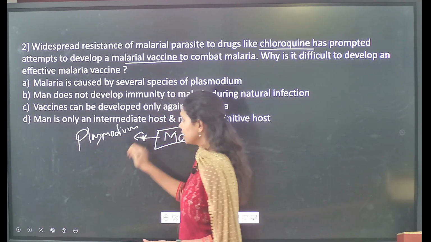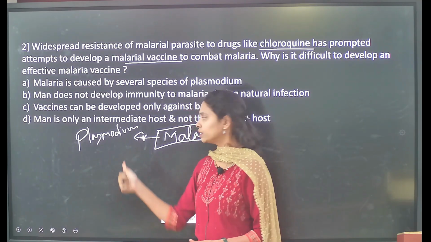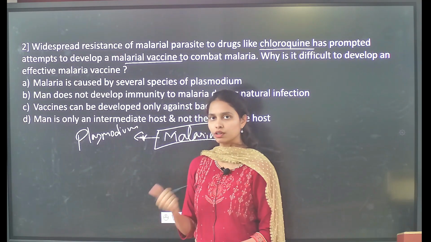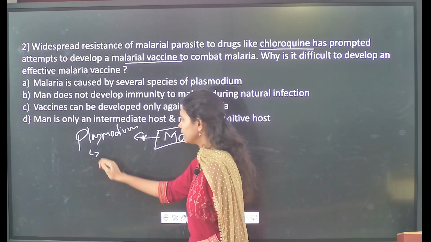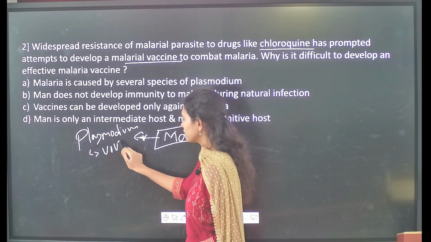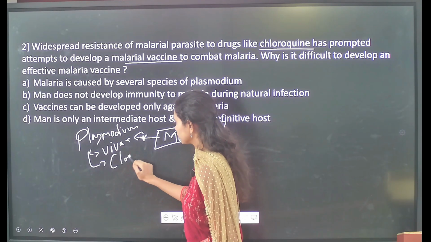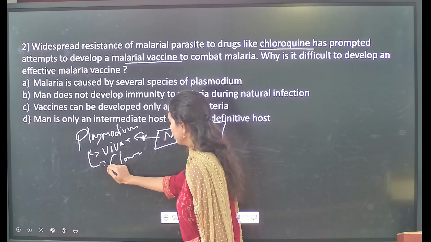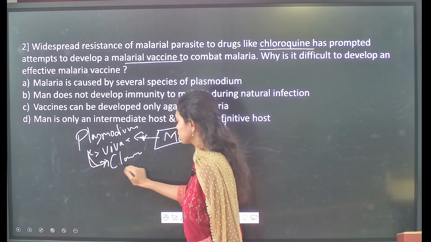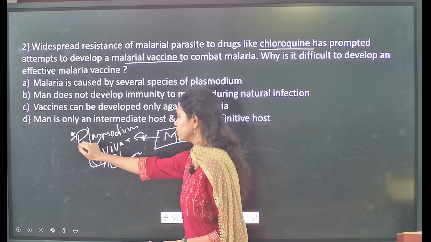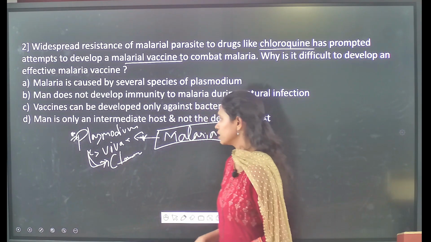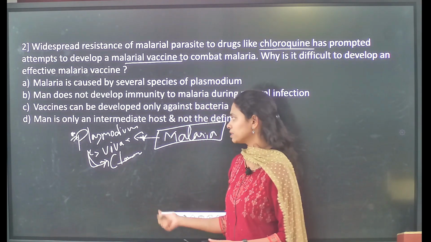It is a parasite, and there are different species of Plasmodium that cause malaria, including Plasmodium vivax and others.